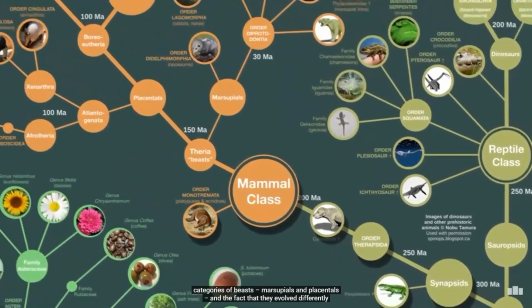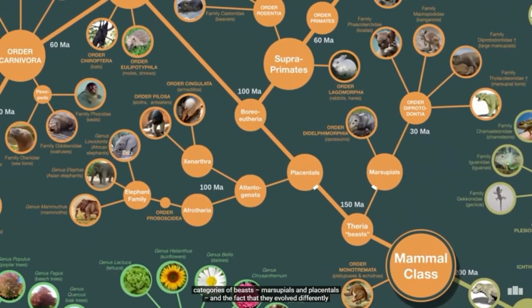There are two major categories of beasts, marsupials and placentals, and the fact that they evolved differently had a lot to do with geography. For example, today we only find marsupials in the Americas and in Australia. Marsupials, such as the kangaroo or opossum, grow their babies in a pouch, whereas placentals have a placenta and are thus able to grow their babies inside and give birth to them when they are more well developed.